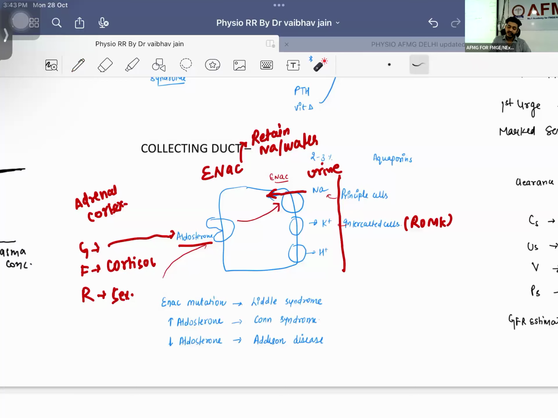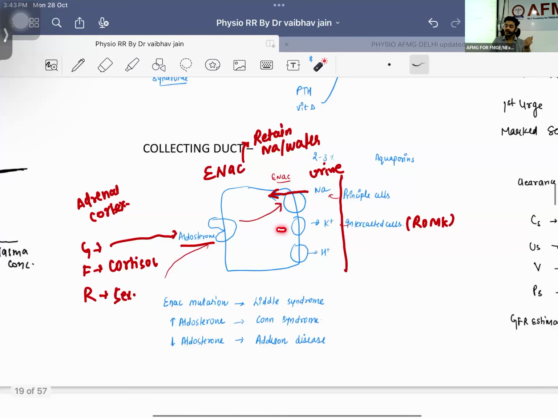Okay, what will happen, sir? Sodium will be coming inside. If it is taking something, it needs to give something, right? So what will happen? It will give potassium, it will give H plus. Potassium is going outside, H plus is going outside. This H plus is going to give acidity to the urine. And this potassium is also going to go out, right?